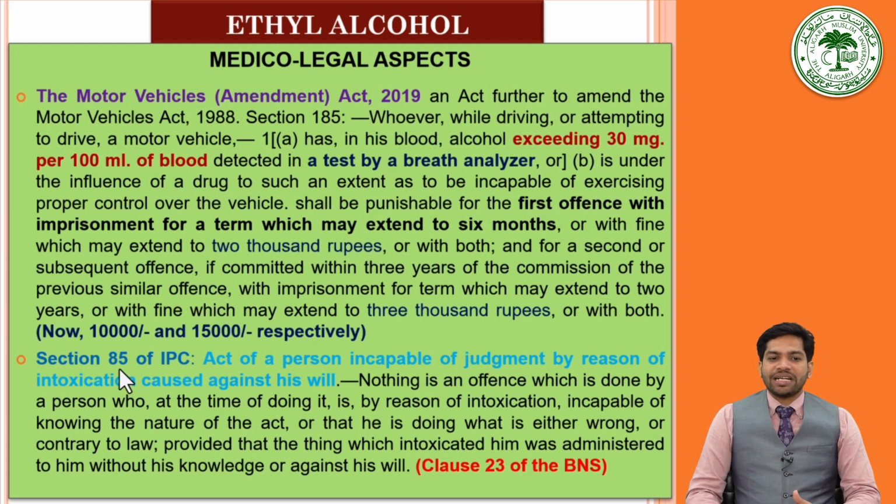Then another important section is section 85. We already talked about it when we were discussing the legal aspect with respect to intoxication. Here in this section, if a person is involuntarily given alcohol without his knowledge and his will, then he will not be liable for his action even if he commits certain crimes. This is preventing him from punishment under section 85 of the IPC.